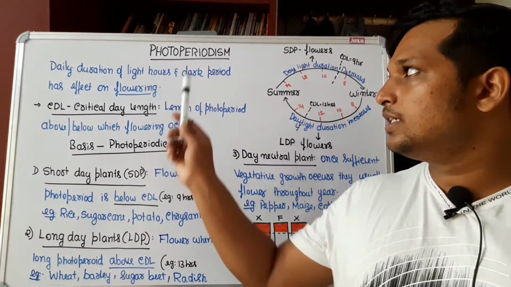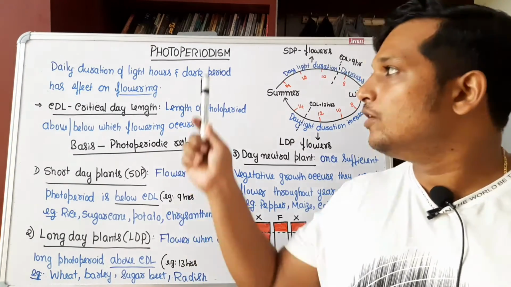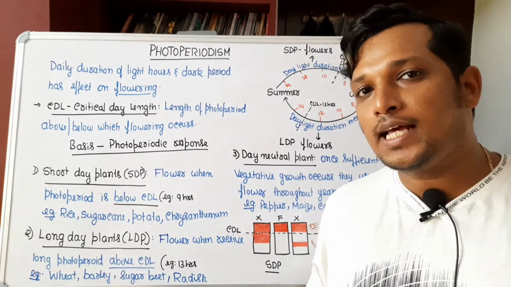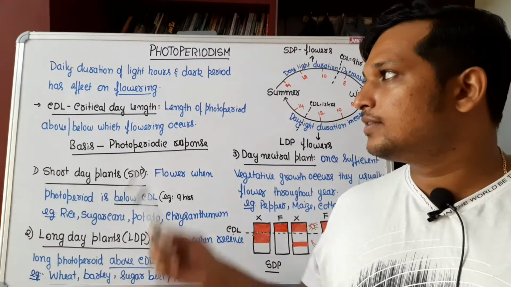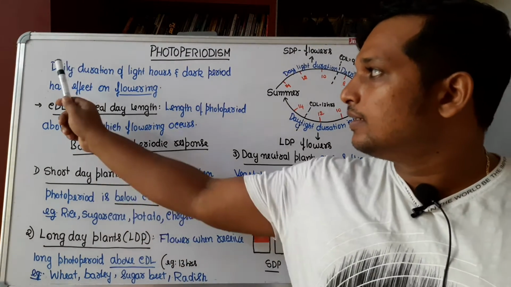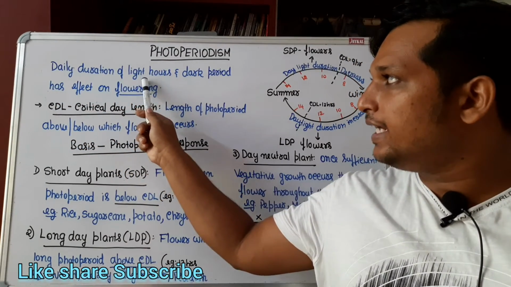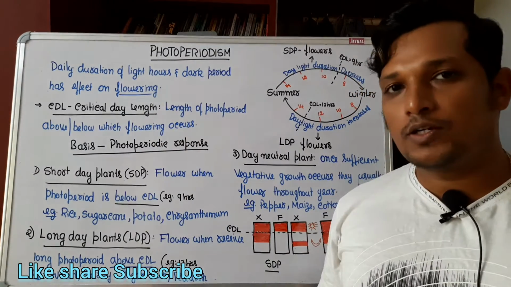Now we are going to understand what is meant by photoperiodism. Plants, in order to flower, need exposure to light as well as a dark period. That is called photoperiodism. Hence, we can define it as the effect of daily duration of light hours and dark period on flowering.